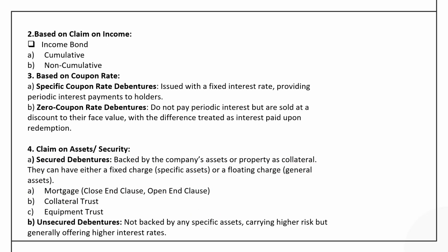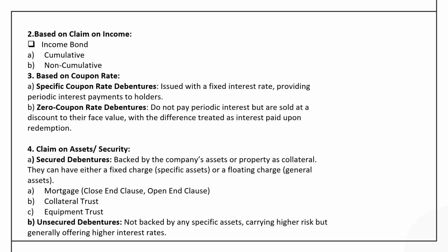The second classification is based on the claim on income, and based on this particular feature, the debenture can be categorized as income bond, where they have some right to participate in the additional income of the company. As we know, the interest on debenture is fixed. So here there is no question of participating in the surplus income generated by the company. But if it is an income bond, then naturally this right is given to the bondholders to claim on the additional income of the company.